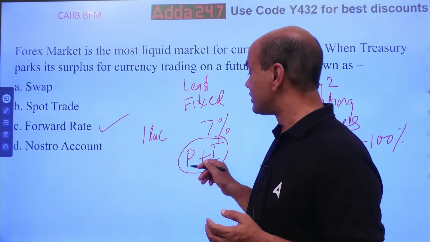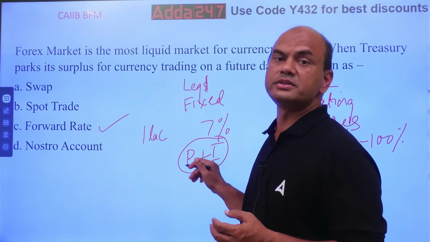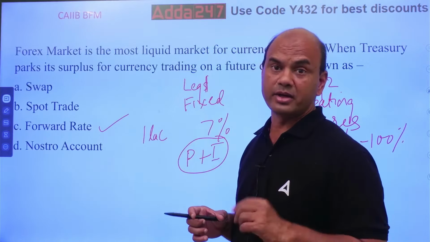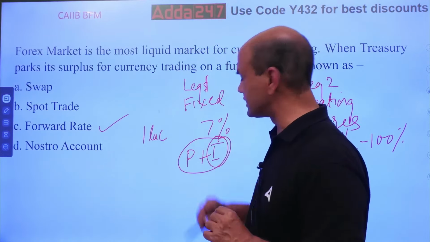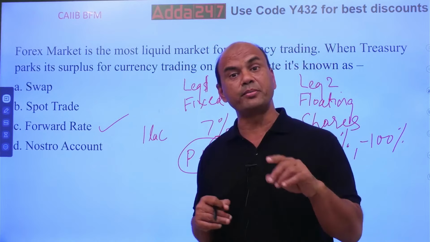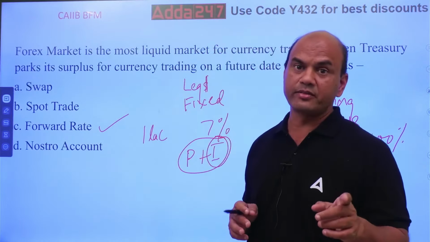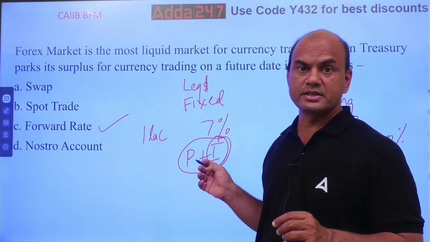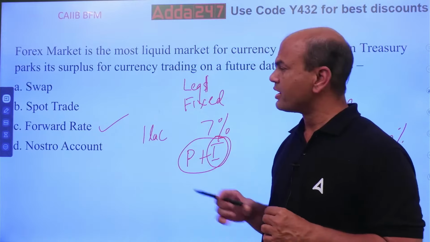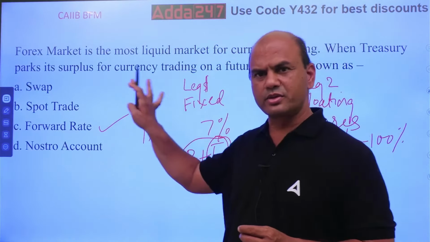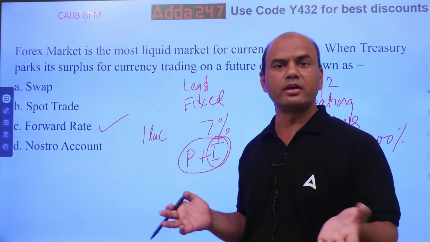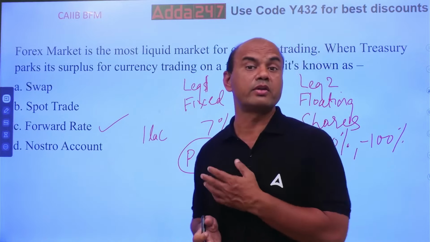Why did I give this point? Because similar to swap, there is something called FRA, forward rate agreement. In there, only notional interest is exchanged. So swap and FRA, this question comes in exam: the difference between swap and FRA. Swap has principal plus interest exchange. FRA has only notional interest exchanged. Of course, it was out of this topic, but in exam you can be asked anything. And you are here to get knowledge, so that's why I'll try to give whatever I have.